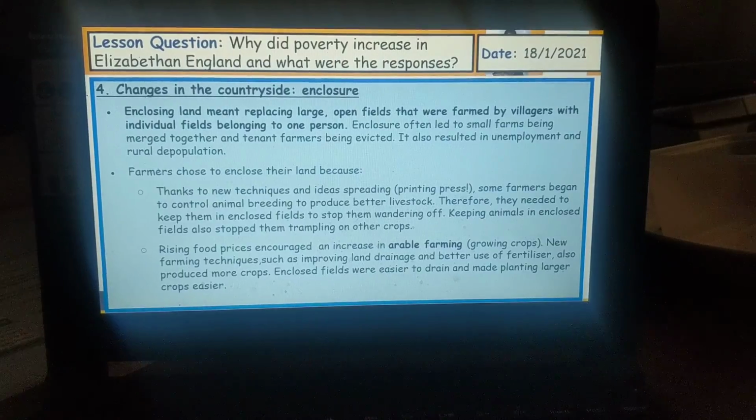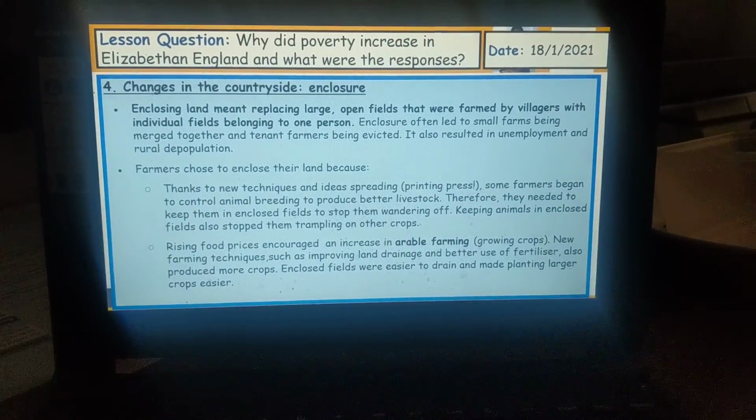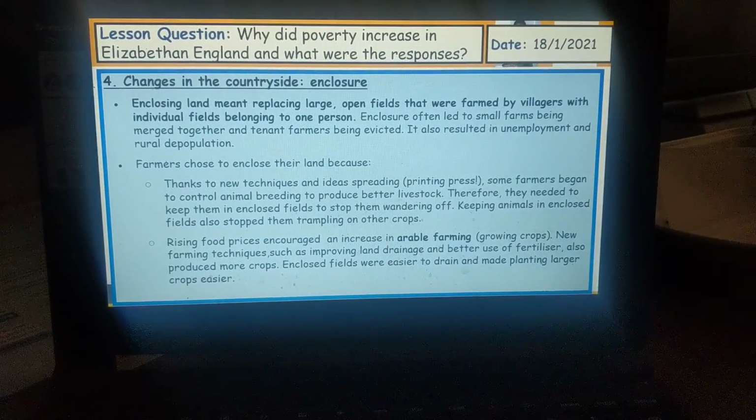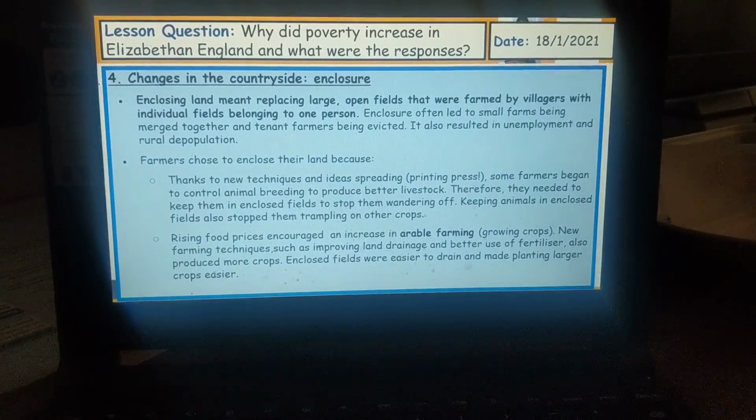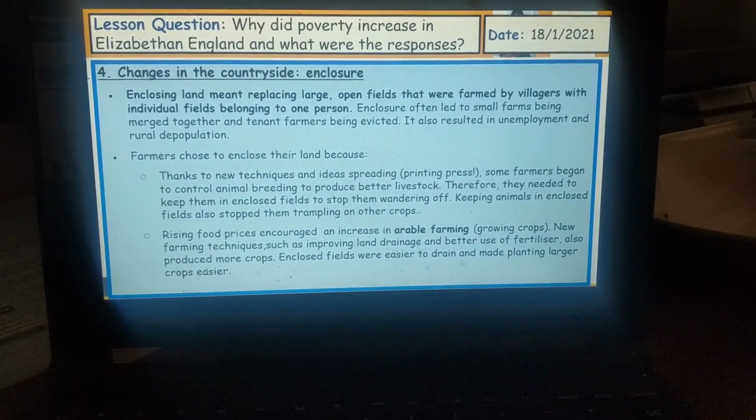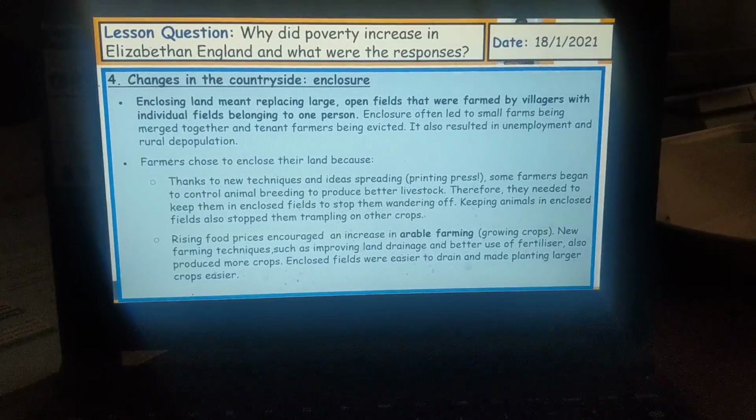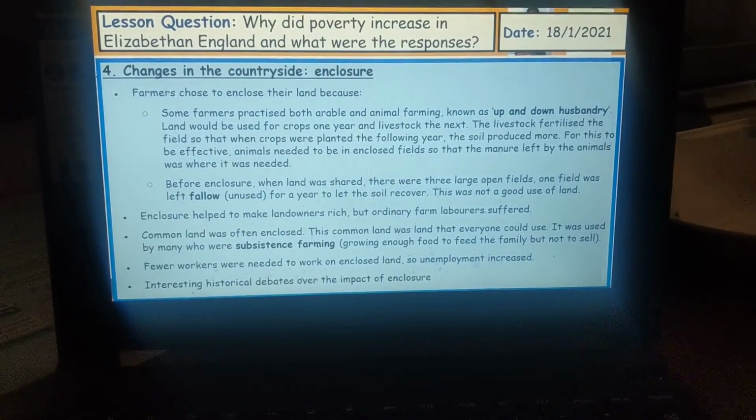Farmers chose to enclose their land because, thanks to new techniques and ideas spread by the printing press, some farmers began to control animal breeding to produce better livestock. Therefore, they needed to keep them in closed fields to stop them wandering off. Keeping animals in enclosed fields also stopped them trampling on other crops. We're going to move on to the next slides.